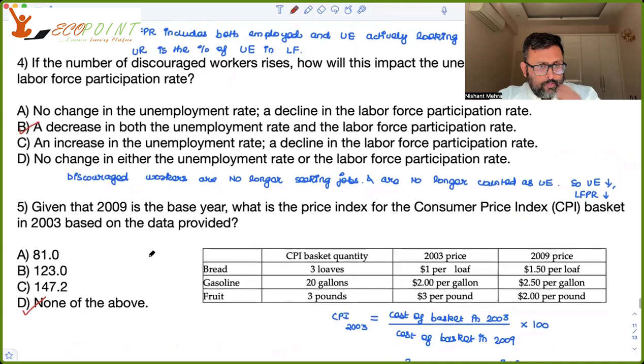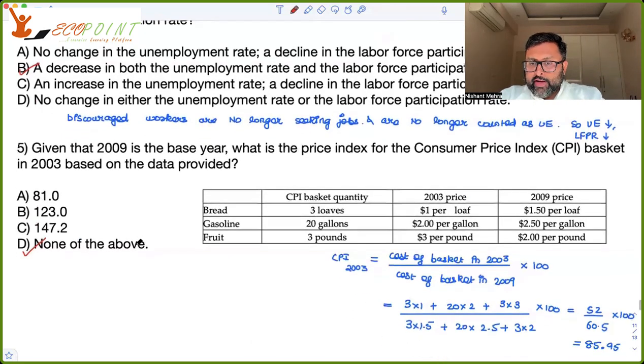Given that 2009 is the base year, what is the consumer price index of the basket in 2003 based on the data provided? So 2009 is the base year. How do you find out CPI? Cost of the basket in the year for which you have to find CPI upon the cost of the basket in the base year, which is 2009 here, into 100. So what is the cost of the basket?